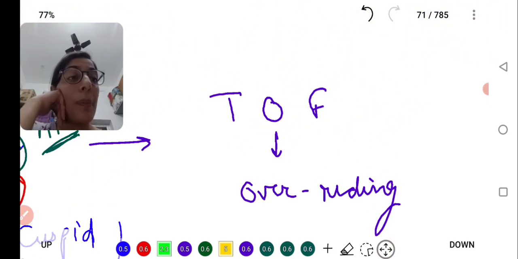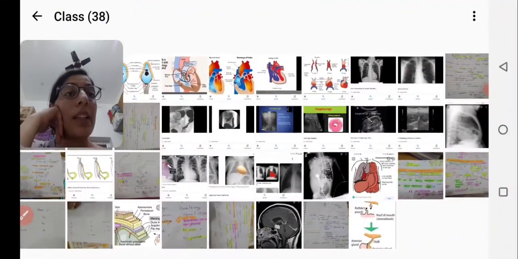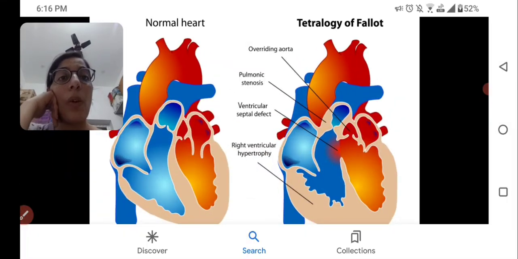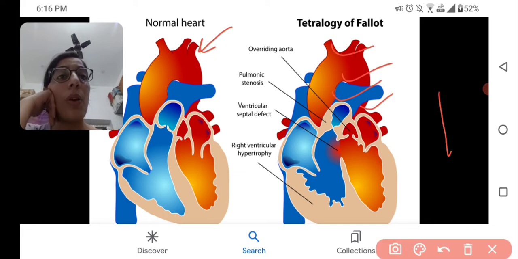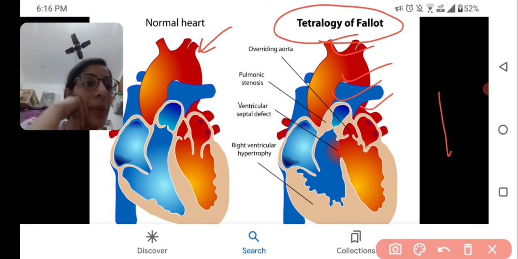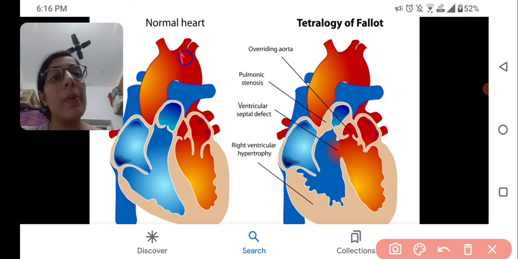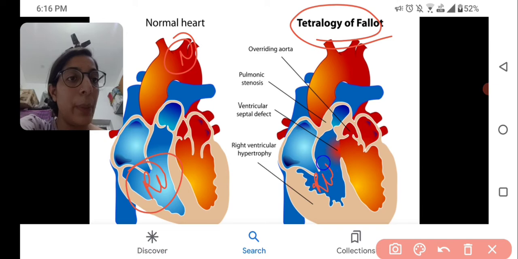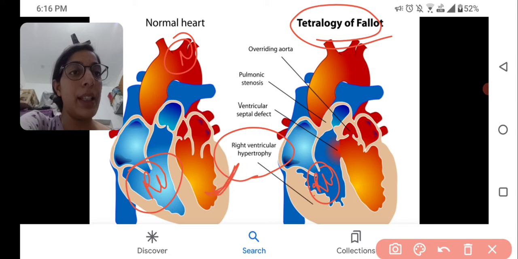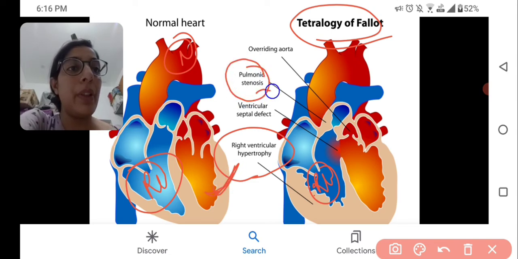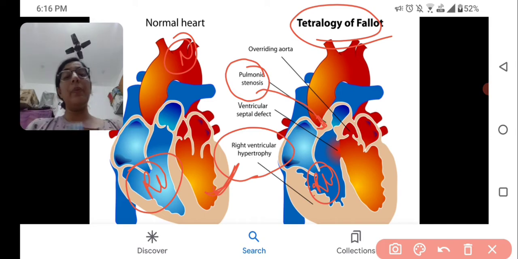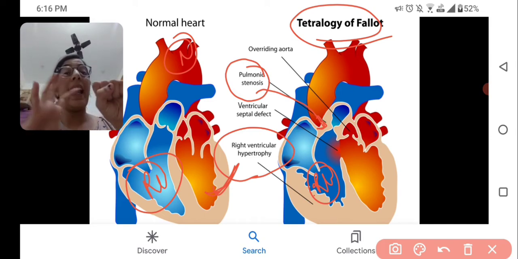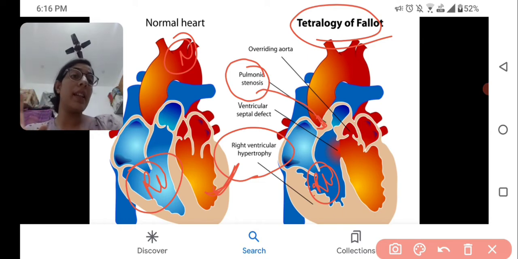What is happening in the top? Let's see by the image. Look here, this is the normal heart, and this one is the tetralogy of Fallot heart. Here you can see this is the right ventricle, but the cavity of the right ventricle becomes smaller, and it will lead to right ventricular hypertrophy. This has happened because of the pulmonary stenosis. Pulmonary stenosis makes the cavity small and increases the pressure in the right side of the heart.